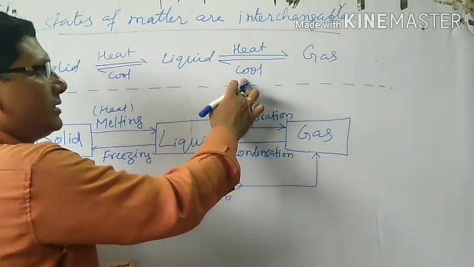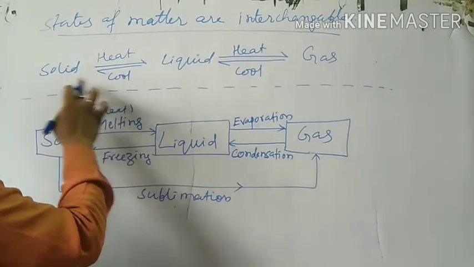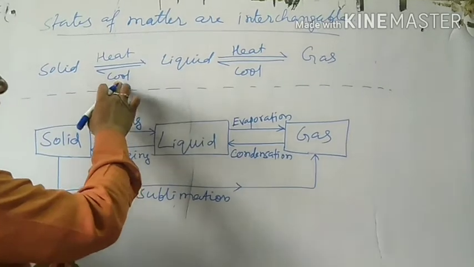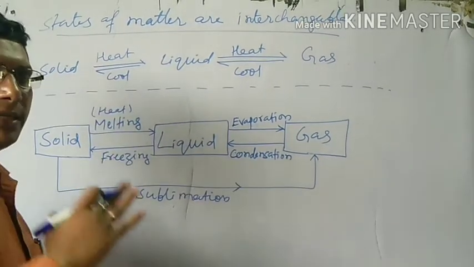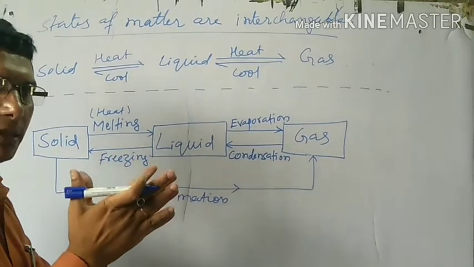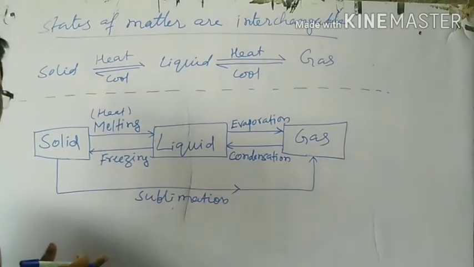How? By cooling, by decreasing the temperature. Same way, liquid can also change into solid by the same process, by cooling. By cooling, the energy will decrease, and applying pressure, molecules will come closer and closer. Intermolecular space will become very, very less, and thus liquid will change into solid.